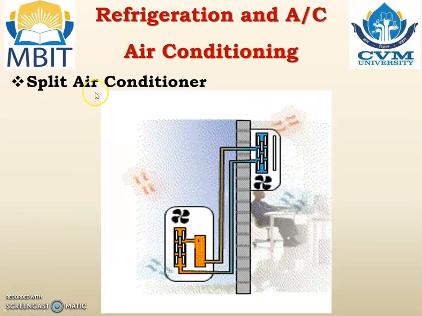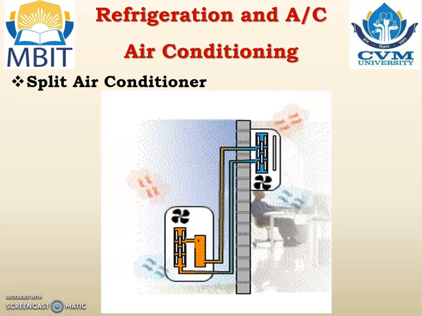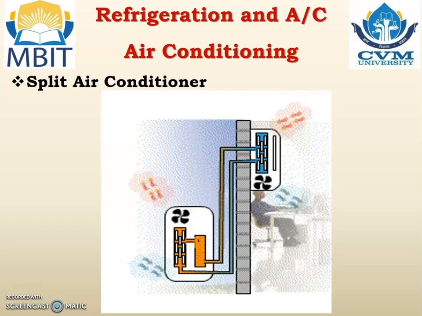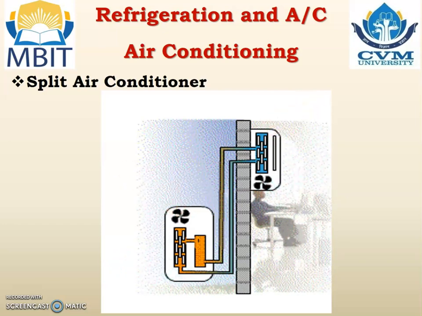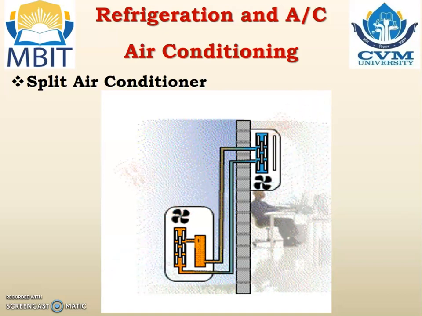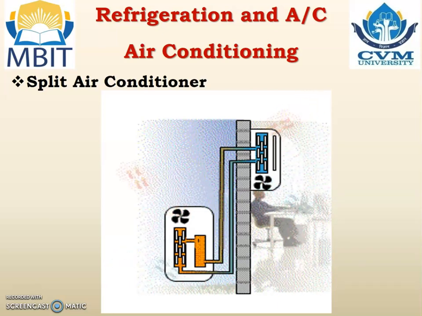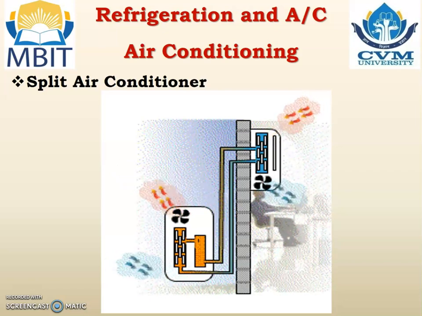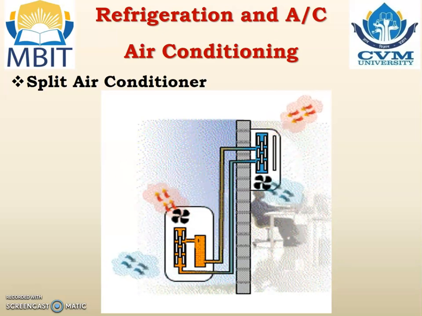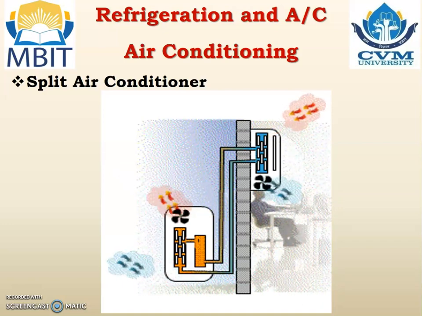Split air conditioner. Window AC always requires some opening like a window so that we can locate the window AC in that. But nowadays in a multi-story building or in a metro city, there is no window or opening available. So in that case, we are required to use the split air conditioning system. Another disadvantage of the window AC is that the compressor is located near the room and due to that, there may be noise inside the room, and to get rid of that noise, we utilize the split air conditioning